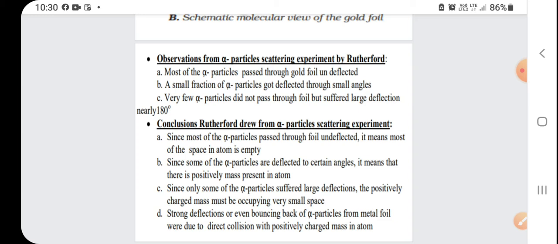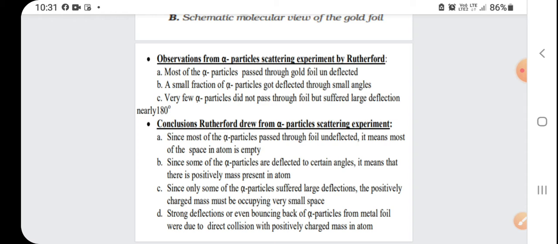Now the third one: very few alpha particles did not pass through the foil and returned back through a 180-degree angle. So it signifies that since only some of the alpha particles suffered large deflection, this positively charged mass must be occupying a very small space.